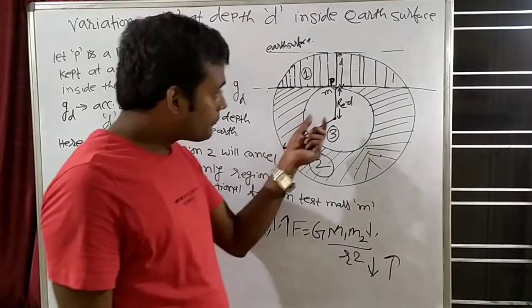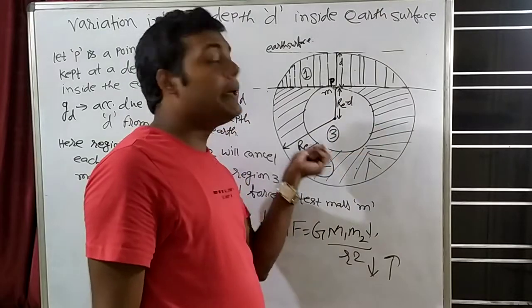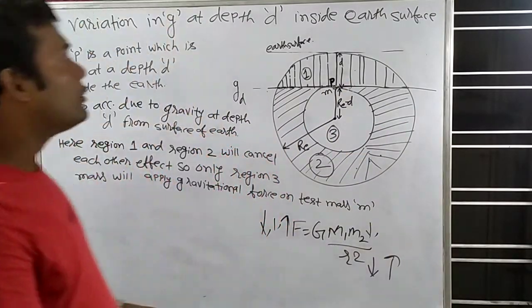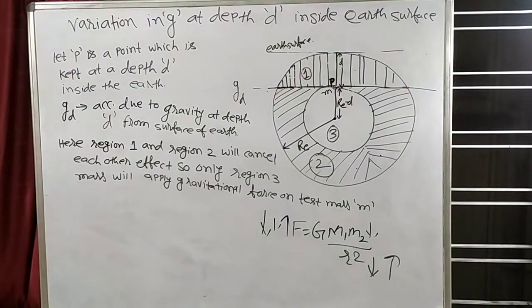But what will be the region 3 mass? That we have to calculate. So we will calculate that thing. Now see how we will calculate that.